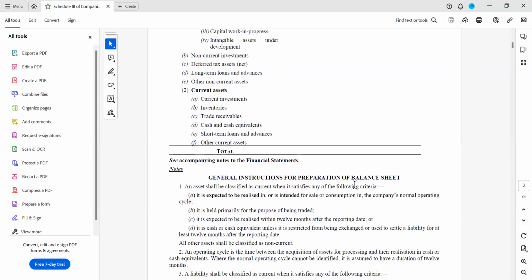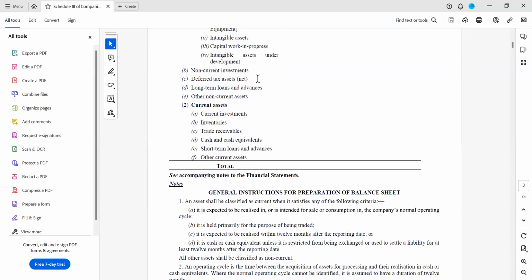We had seen non-current investments like quoted, non-quoted, and all. If there are deferred tax assets, we will be showing them net of deferred tax assets and liability here. In the same way, if there is a liability, we will show it under liabilities. Now let us go to long-term loans and advances.